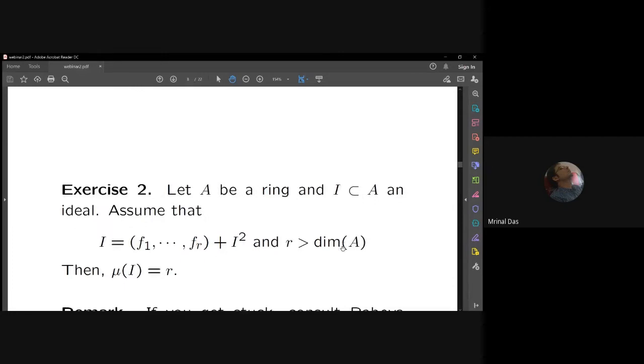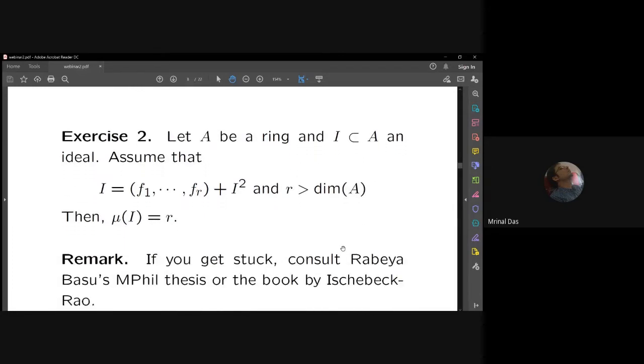Now exercise 2 says that whether I mod I square is generated by r elements implies I is generated by r elements has something to do with the Krull dimension of the ring. So it says that if this r exceeds the Krull dimension of the ring, then I is automatically generated by r elements. So this is also a nice exercise.